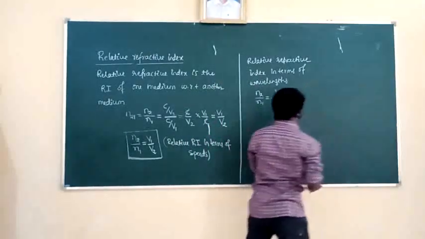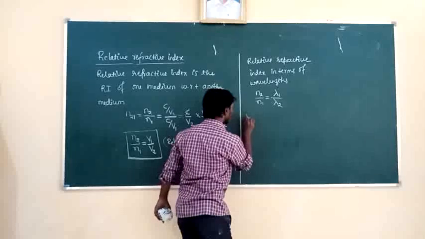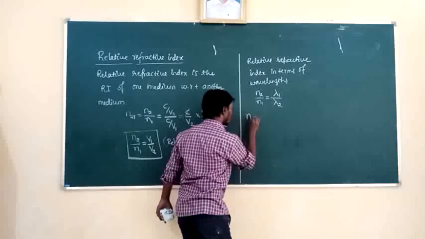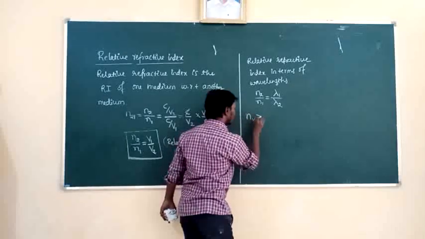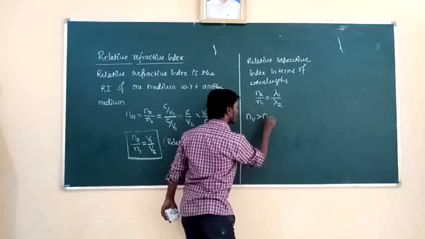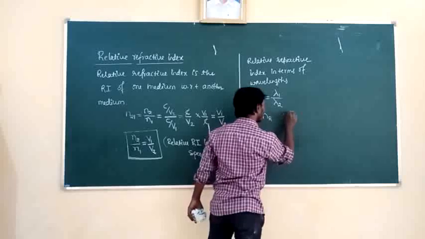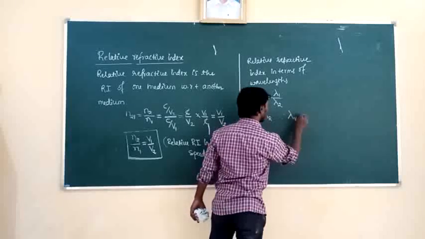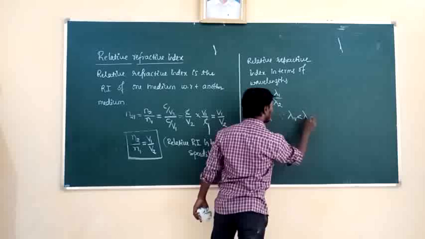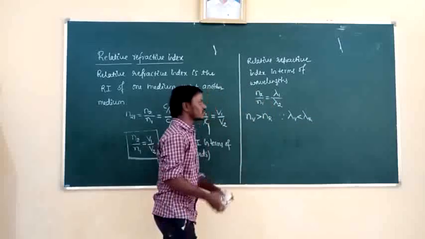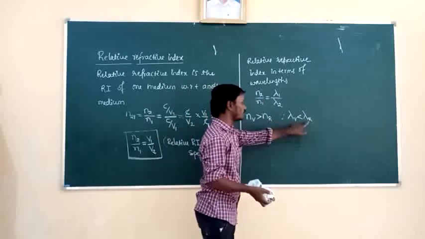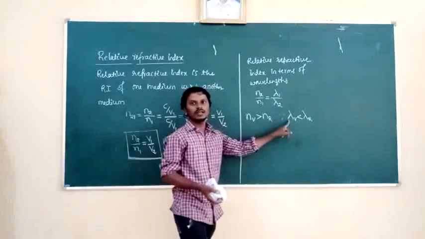So I will write the refractive index of violet color is greater than the refractive index of red color, because the wavelength of the violet color is less than the wavelength of the red color. Means the wavelength of the red color is more than the wavelength of the violet color.